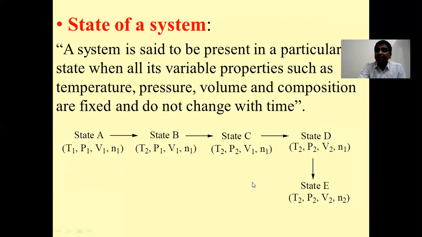So what we have seen today: we have seen the different types of systems based on the number of phases, different types of systems based on whether there is exchange of energy or matter or both or none with the surroundings, and the third term is the state of a system. So today we stop here.